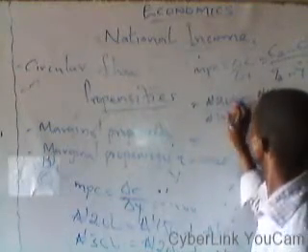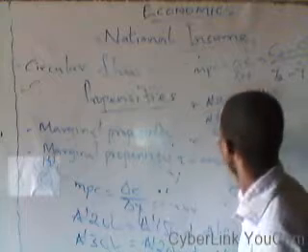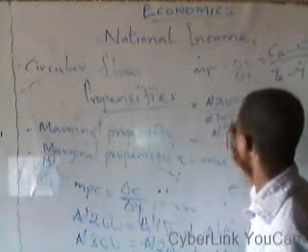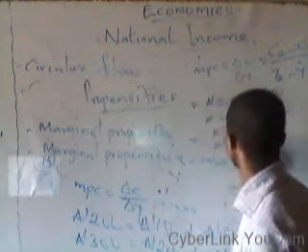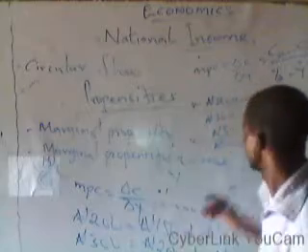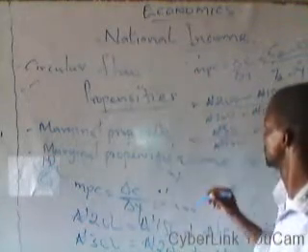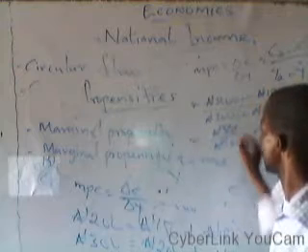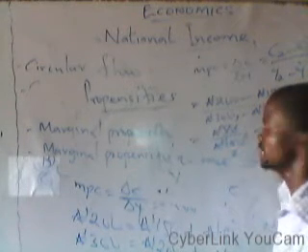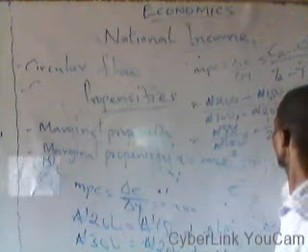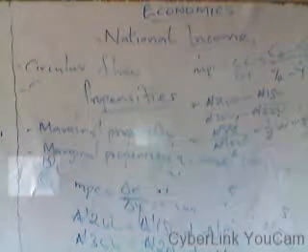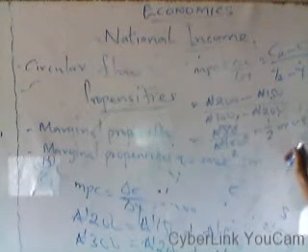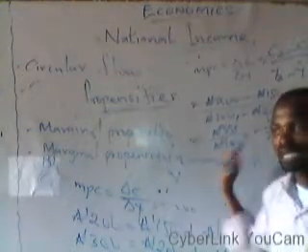So this gives us 50 naira divided by 100 naira. Then we reduce the fraction: 0 cancels 0, 5 into 5 is 1, 5 into 10 is 2. That is 1 over 2, or 0.5. Which means our marginal propensity to consume is 1 over 2 or 0.5. That is our marginal propensity to consume.